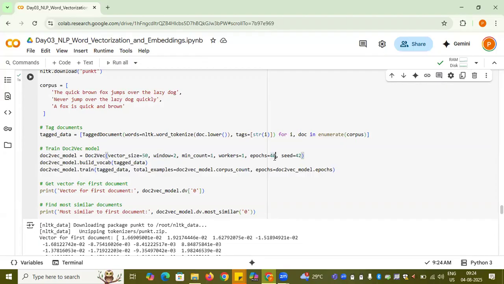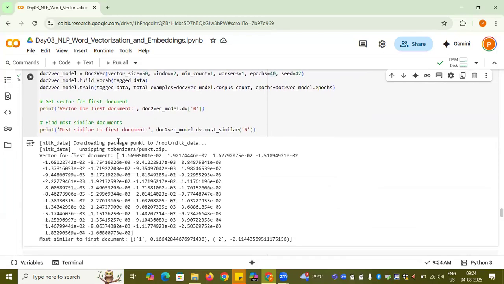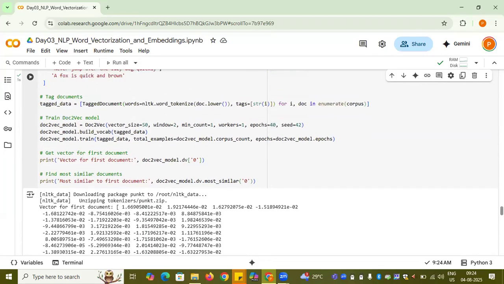And then if you see below, it actually provided you the vectors of the first doc. It's not word based. It's sentence by sentence. So this is how you have produced the first document embedding using whatever model you trained, and then .dv is the thing, and 0 is the document ID which you need to provide here, and then accordingly it will get printed.